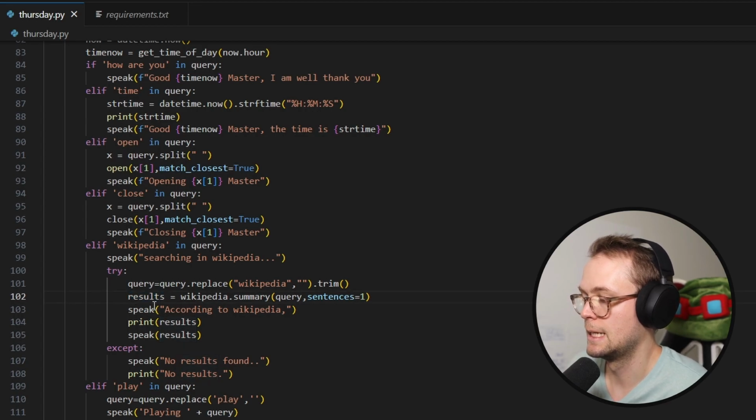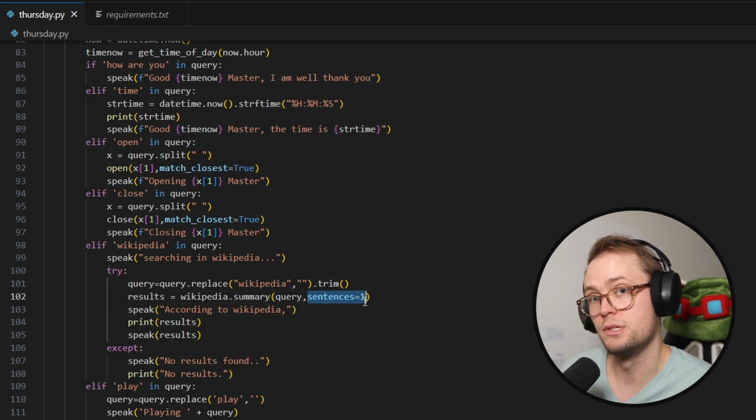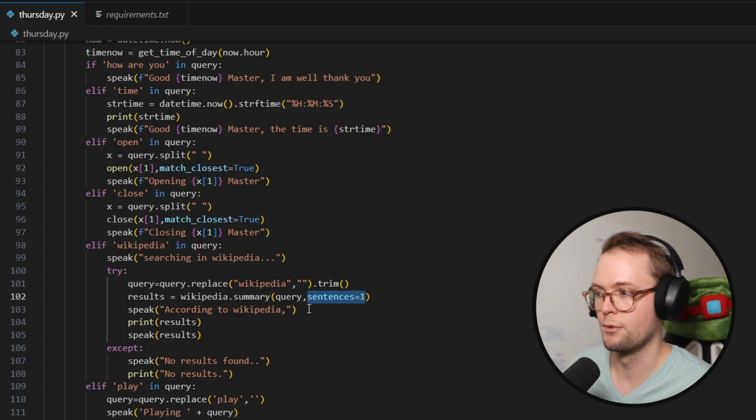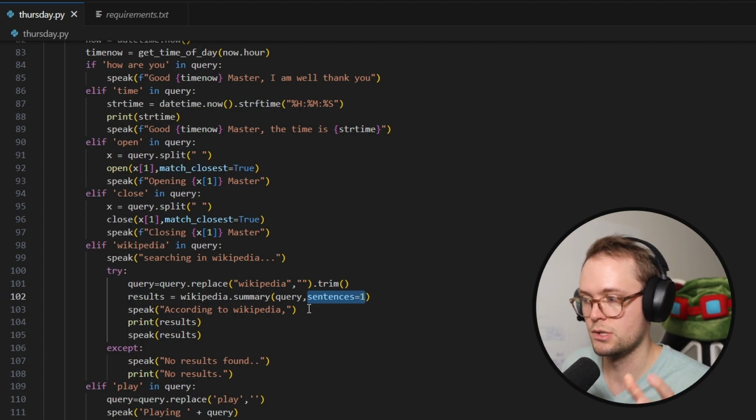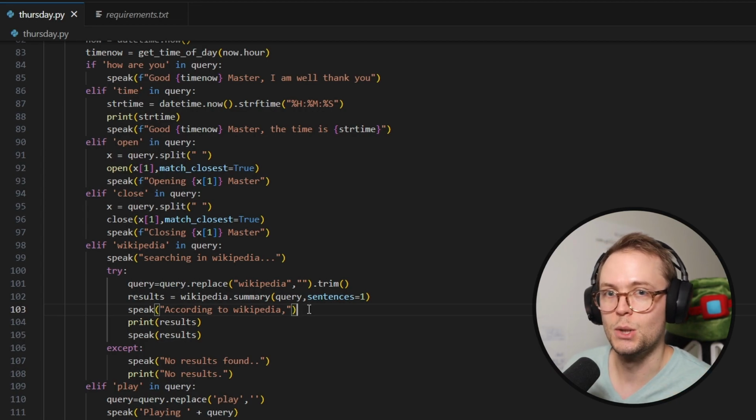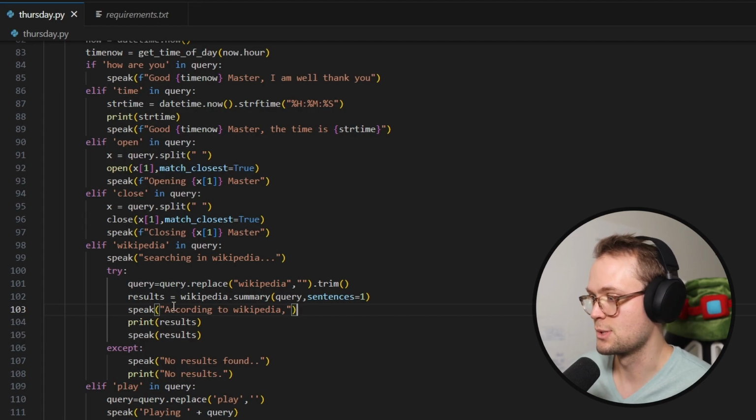Cool. And then we are querying Wikipedia. We're getting a single sentence back. I'd be interested if this is just always the first sentence back from Wikipedia, like the first part of whatever the Wikipedia article is, or if it's anything smarter than that. If it's 2 sentences, then it gives more information, or if it's 1 sentence, it's very precise on what the article is about. Yeah, Drak, let me know because that's kind of neat. Or I guess anybody, let me know if anybody else has used this.